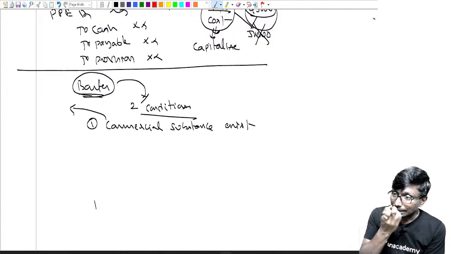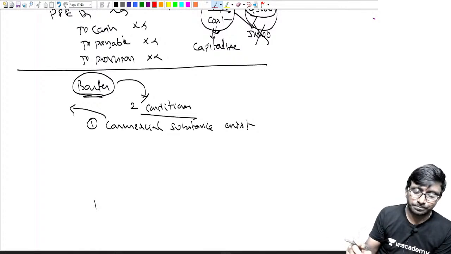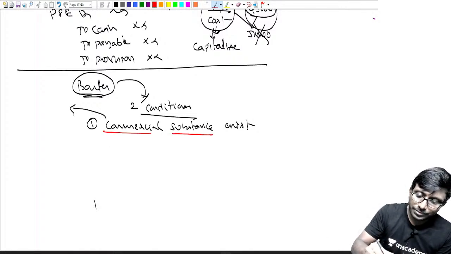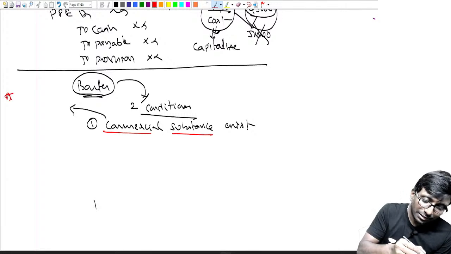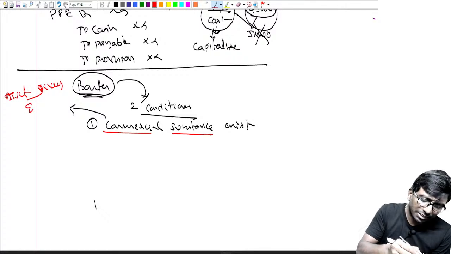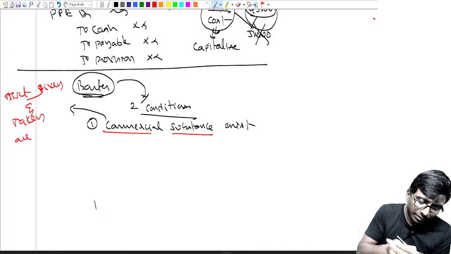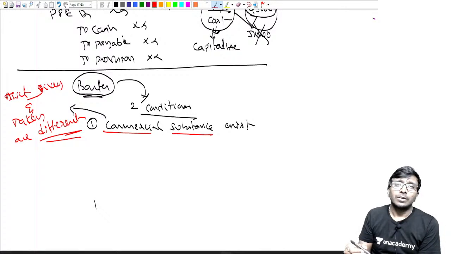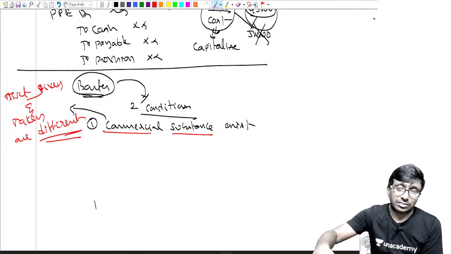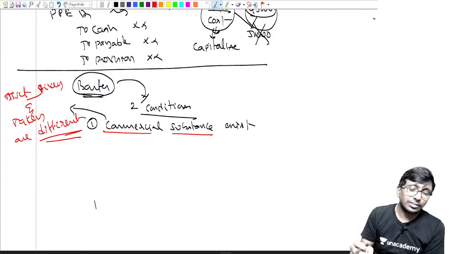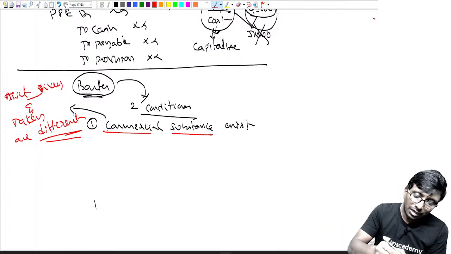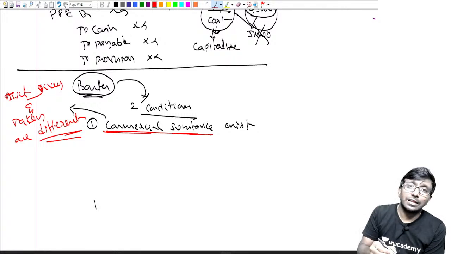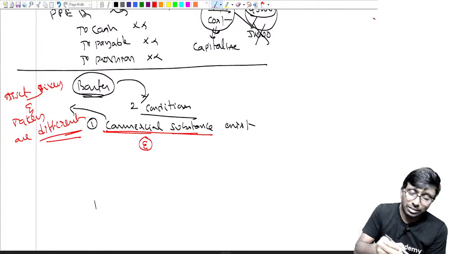We'll talk about deferred credit period also. Just wait. Commercial substance is there. Commercial substance means what? Simple. Asset given and asset taken are different. Just to say that asset given and taken are not one and the same. These two are two different things. Just to prove that these two are two different things, we are telling that there is a commercial substance. And you have to satisfy both the conditions.